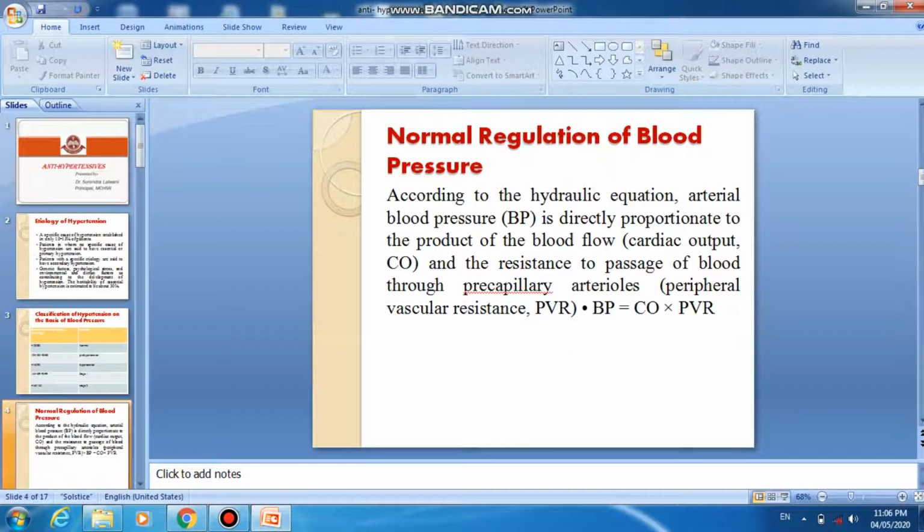Now, normal regulation of blood pressure. According to the hydraulic equation, arterial blood pressure is directly proportional to the product of blood flow, that is the cardiac output (CO), and the resistance to passage of blood through precapillary arterioles, the peripheral vascular resistance (PVR). So blood pressure equals cardiac output times peripheral vascular resistance.